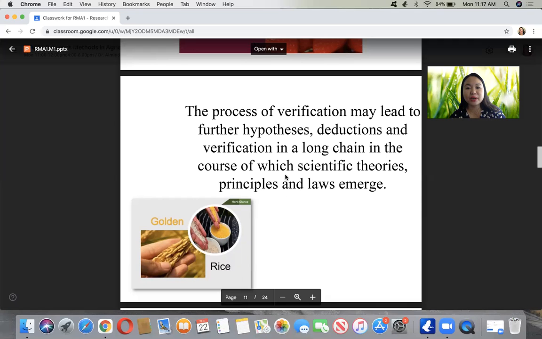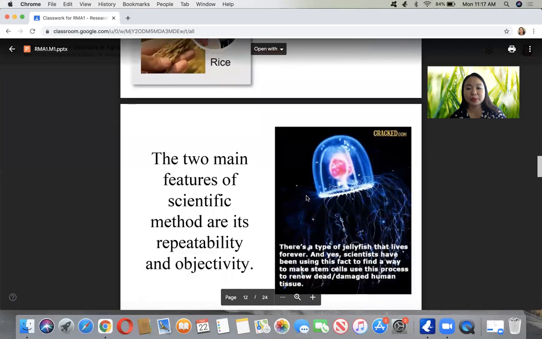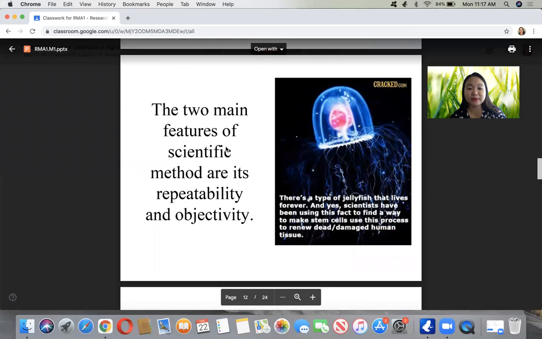So before scientific theories and principles and laws will emerge, there's a long chain. The two main features of the scientific method are repeatability and objectivity. When you repeat the study, the same result will be obtained. And objective, if you can count, you can specify a concrete number, concrete objective variables.